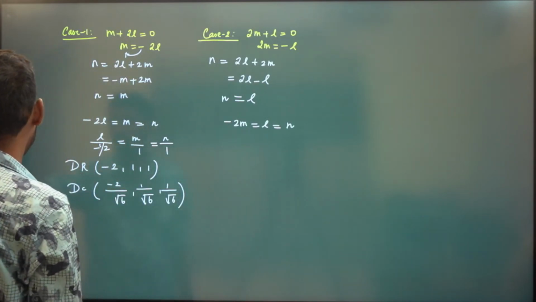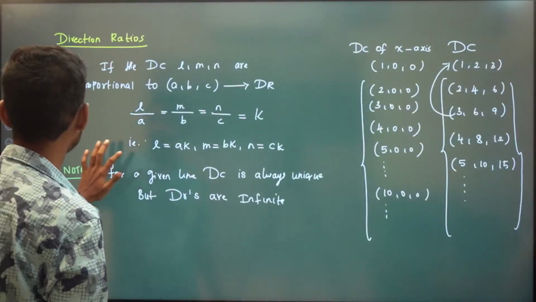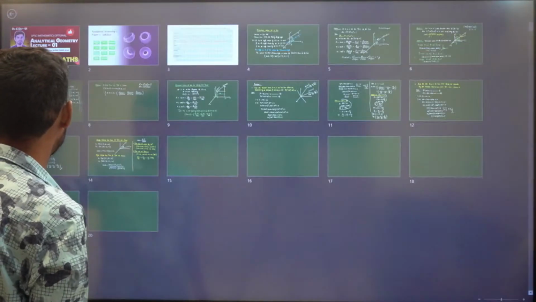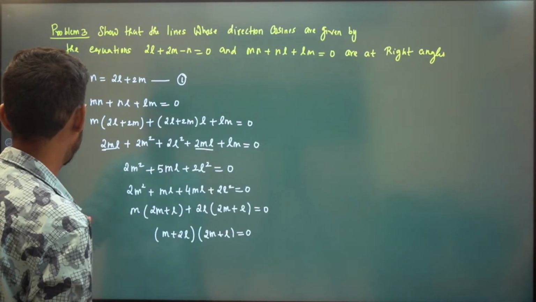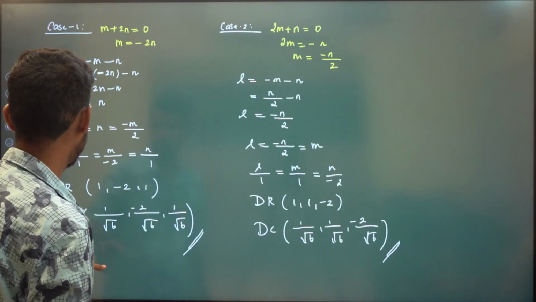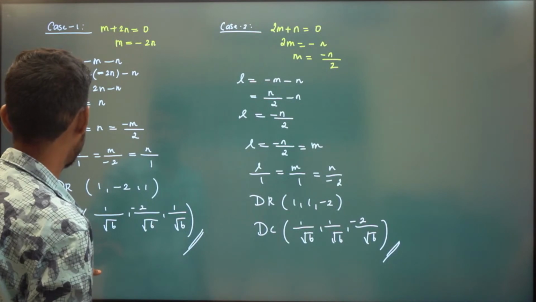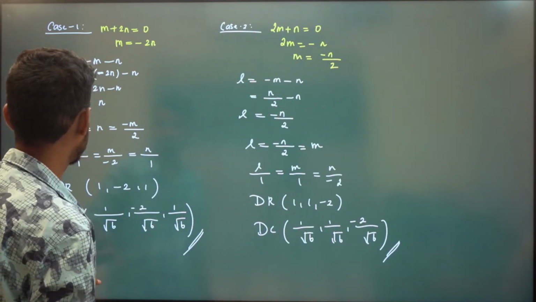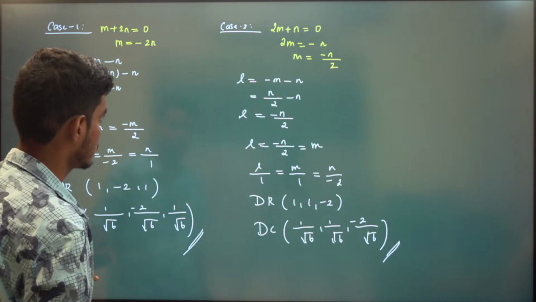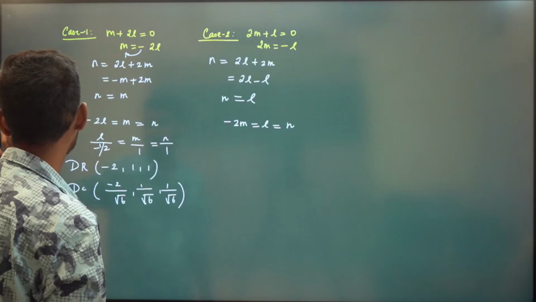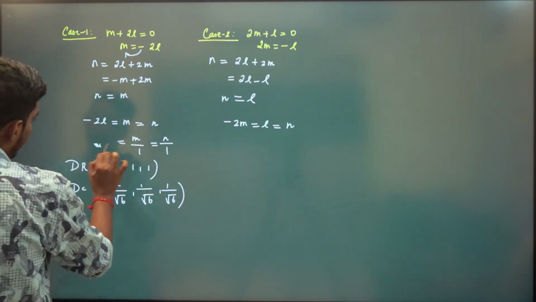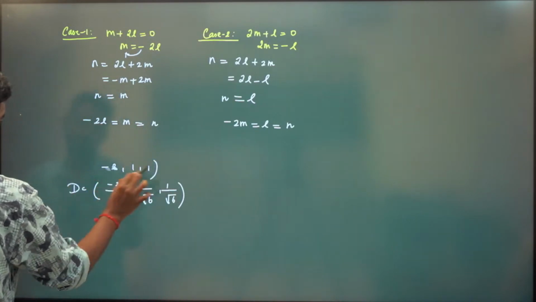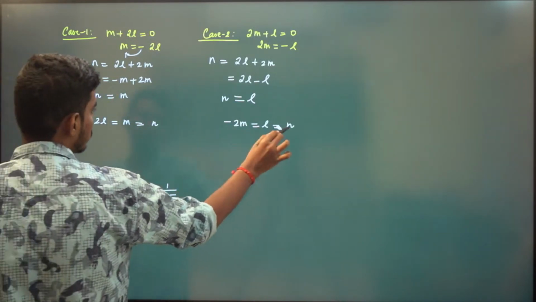Instead of that, what we will do is divide throughout by 2.